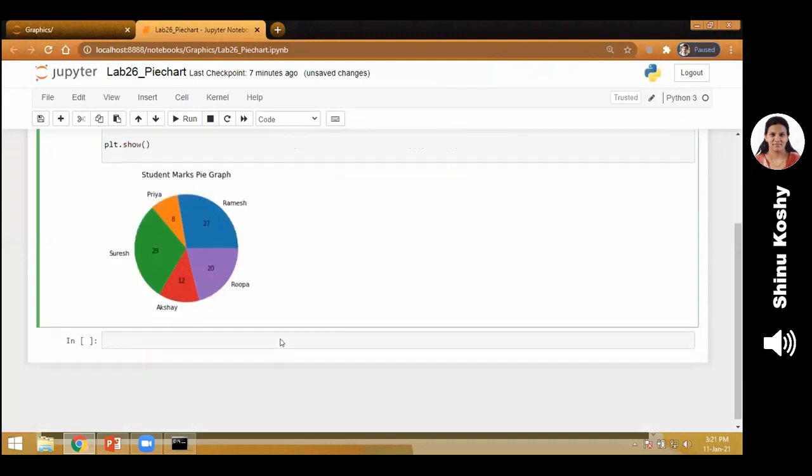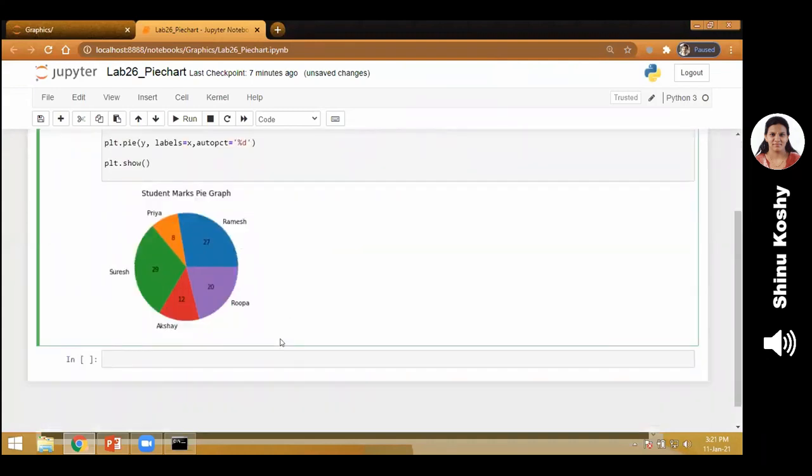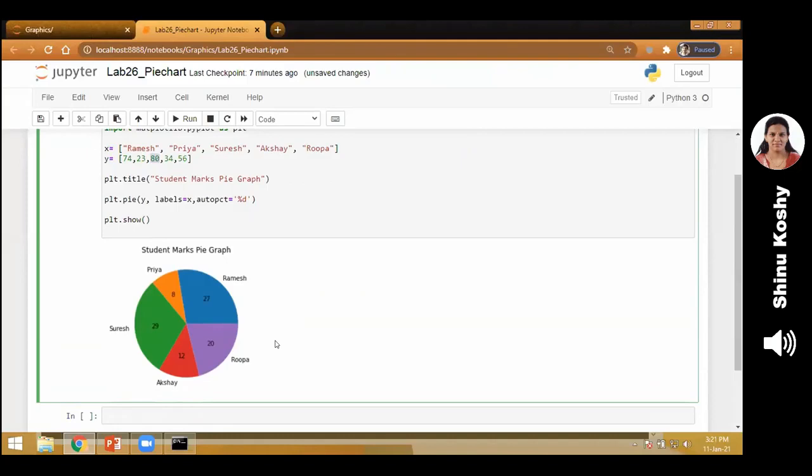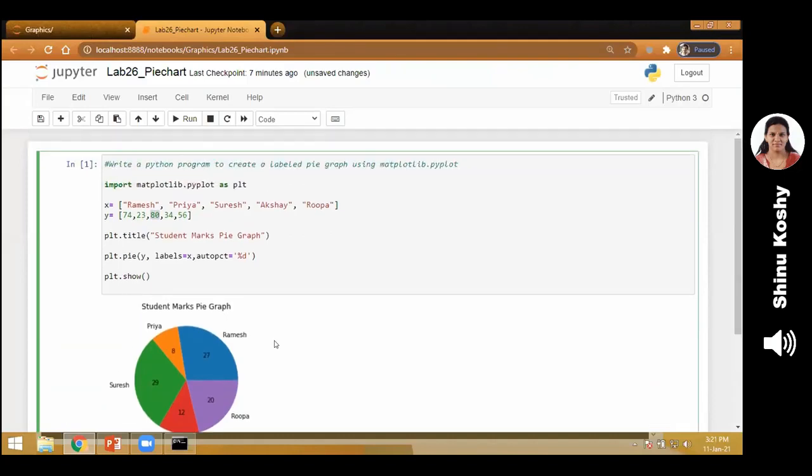Now I'll just show you a variation. I told you in data types, we have two types. One is called integer and one is called float. Integer means whole numbers. Now, I would like to display this percentage as a floating point, that means with decimals. What should I change here? Just a small change. I write percentage 0.1f. What is the meaning? F stands for floating point.